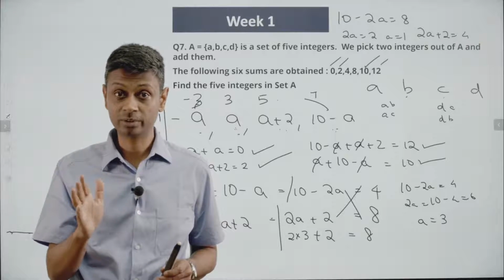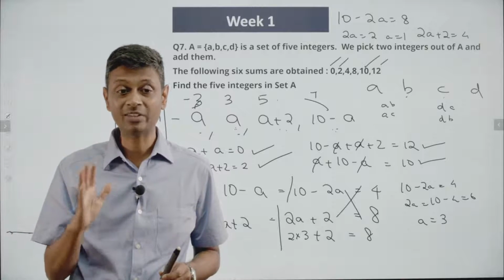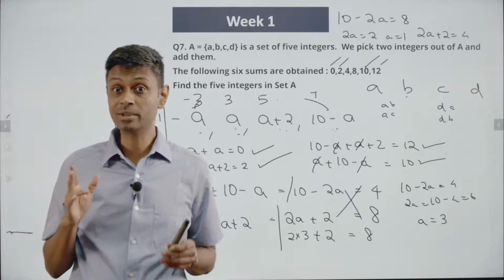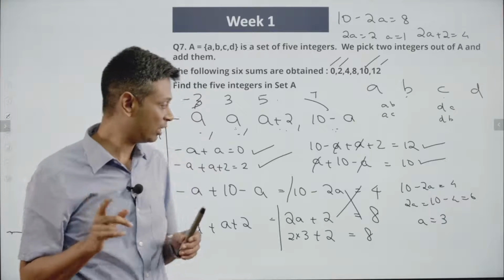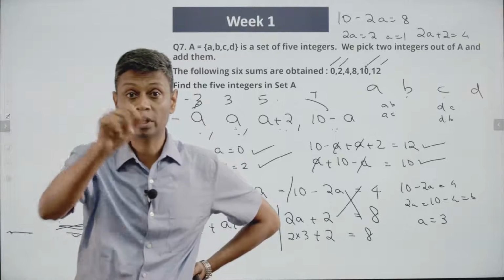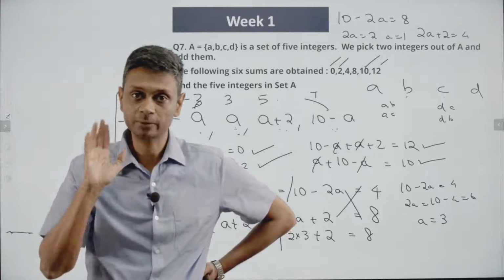So as a mathematician, as a student, you've got to tell yourself, okay, I've got the right approach. Have I covered all my bases? Do I know that I've got all possible answers? Or am I still in a place where some answer could still be missing? It's out there. So the moment you say, this is 4, this is 8, a part of your brain should say, what if it were the other way around? And you have to go and verify that.